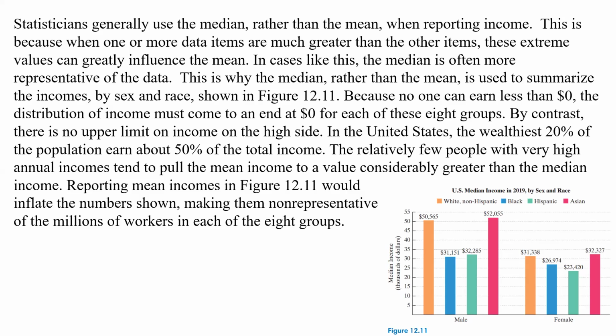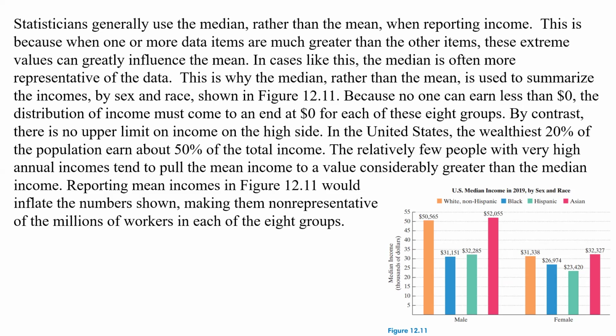This is why the median, rather than the mean, is used to summarize the income by sex and race shown down here in this figure. Because no one can earn less than $0, the distribution of income must come to an end at $0 for each of these eight groups. By contrast, there is no upper limit on income on the high side. In the US, the wealthiest 20% of the population earn about 50% of the total income. The relatively few people with very high annual incomes tend to pull the mean income to a value considerably greater than the median income.